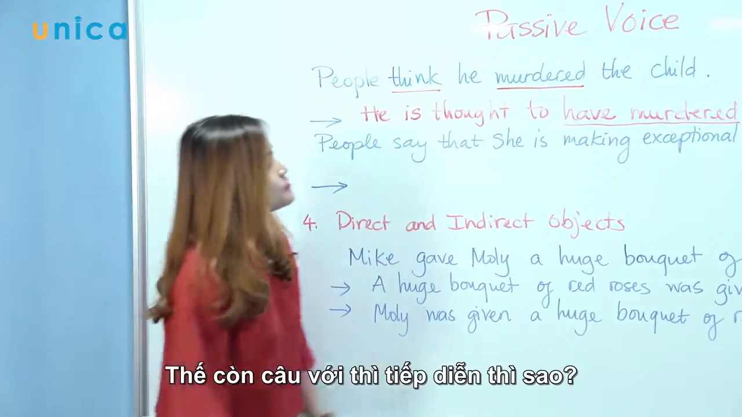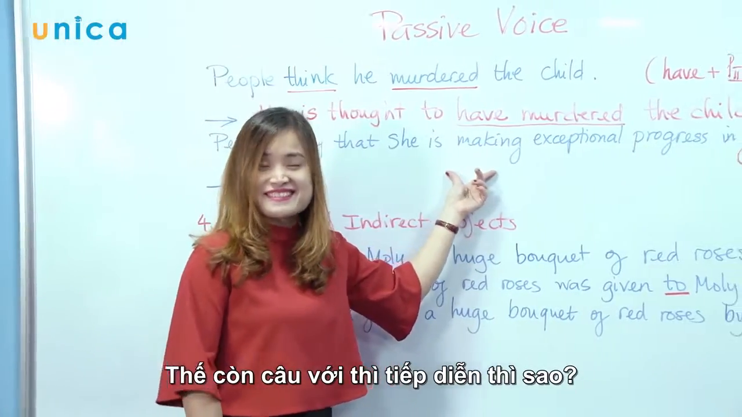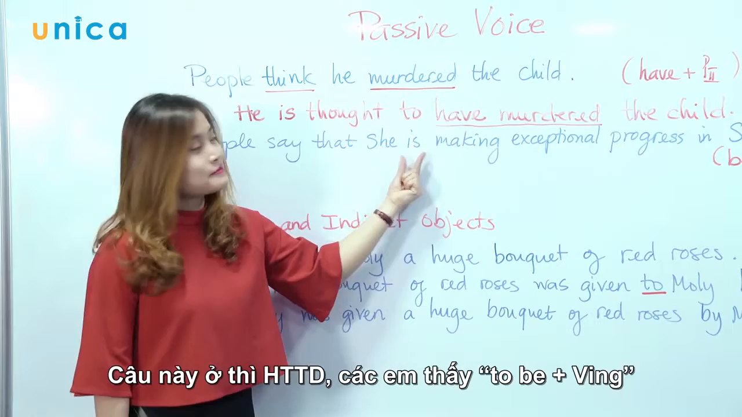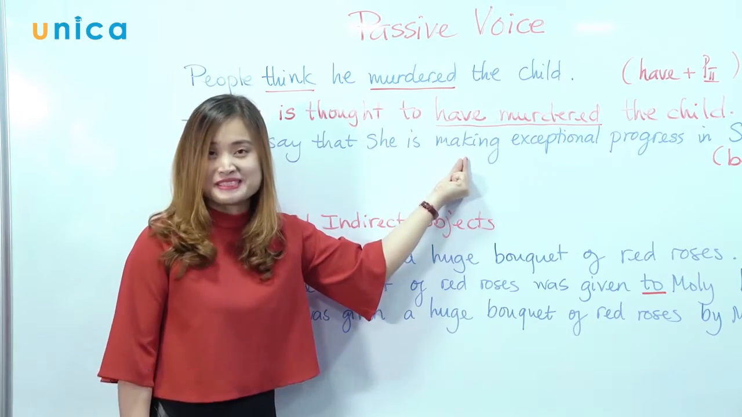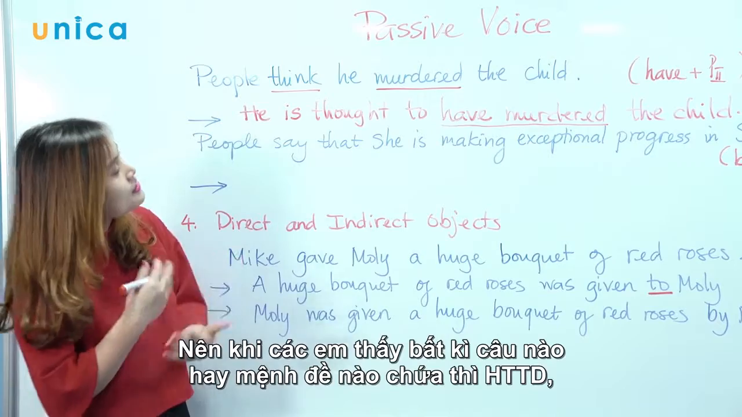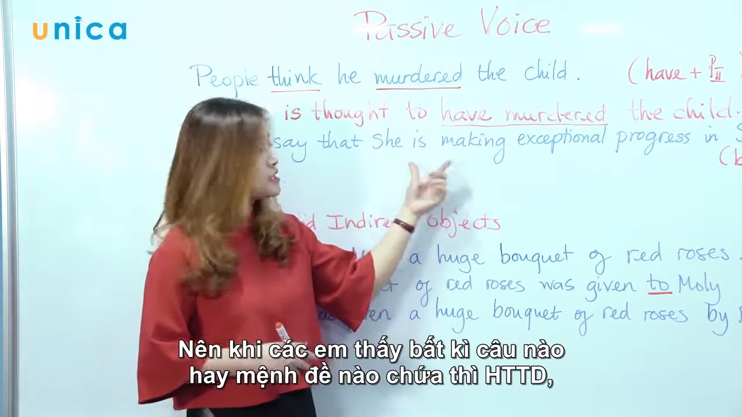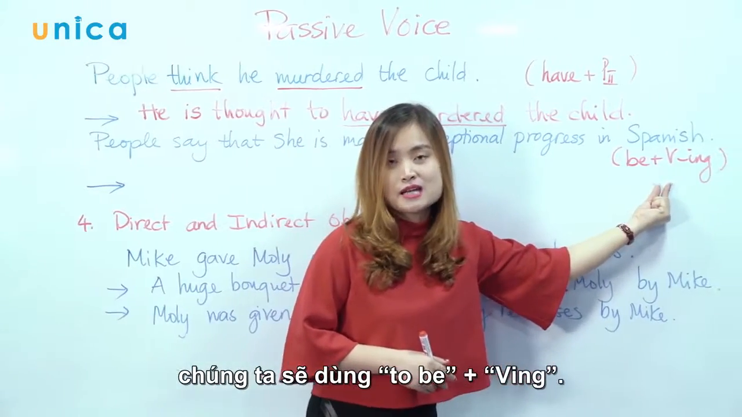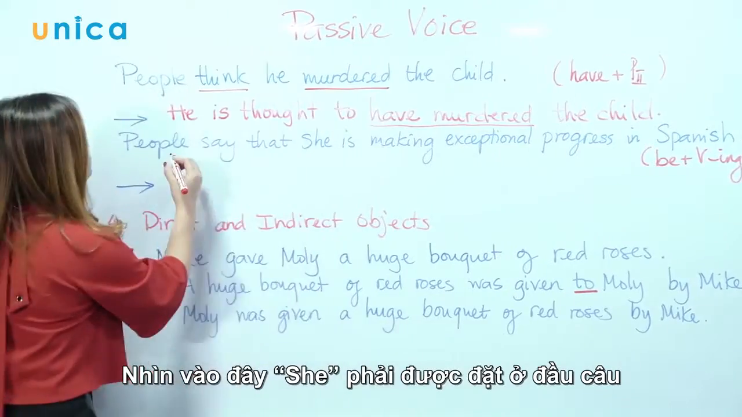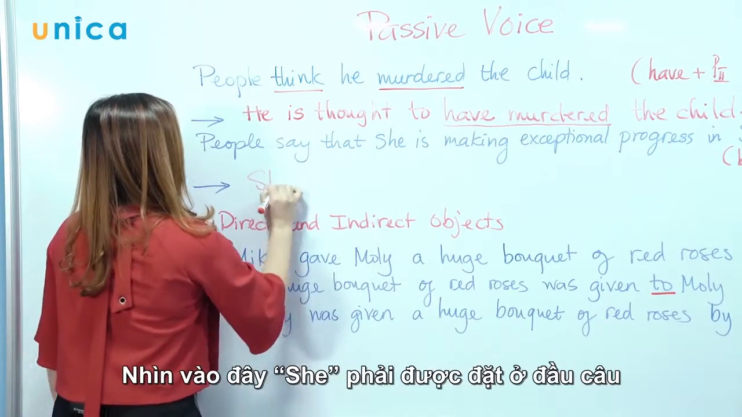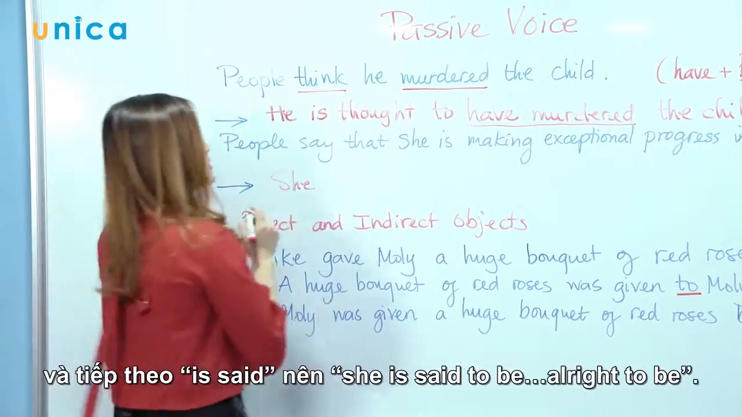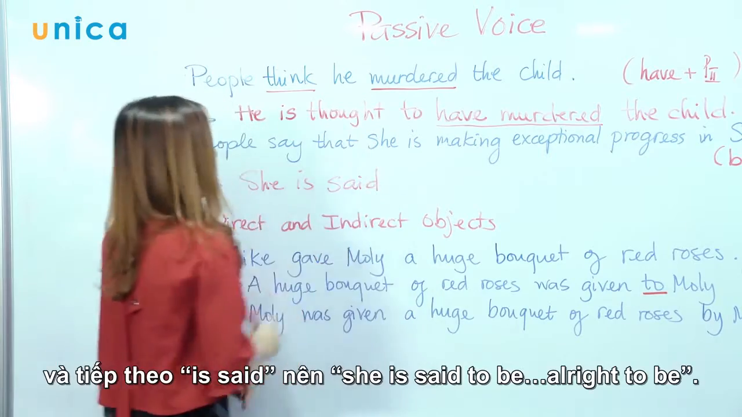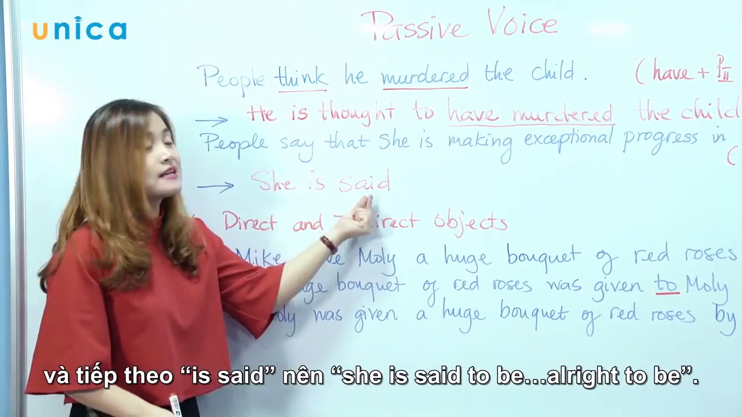How about the sentence with continuous tenses? So this one is in present continuous. You see, to be plus verb in. All right, so whenever you see any sentence, any clause which is in present continuous, we're going to use to be plus verb in. Let's see. So she must be at the beginning of the sentence. And then is sad. So she is sad.